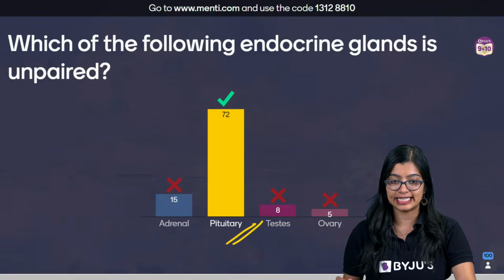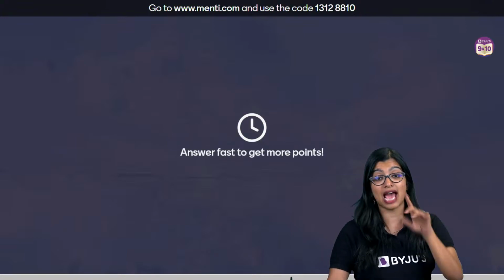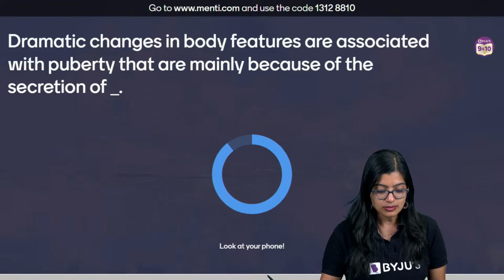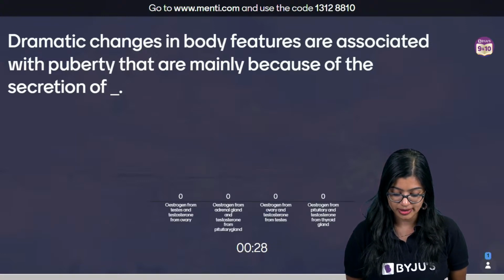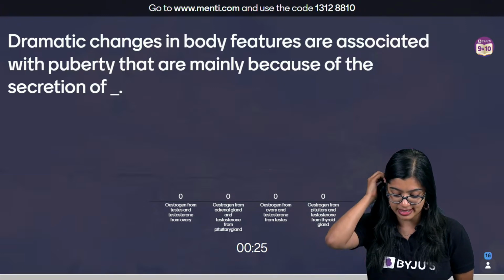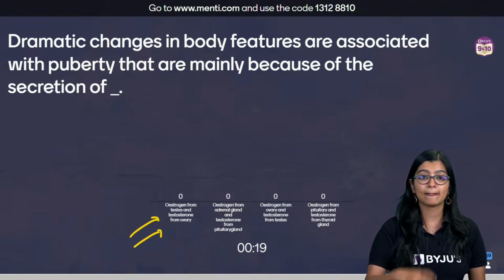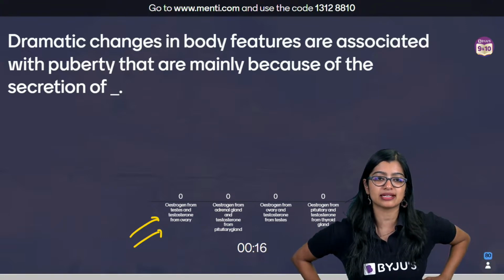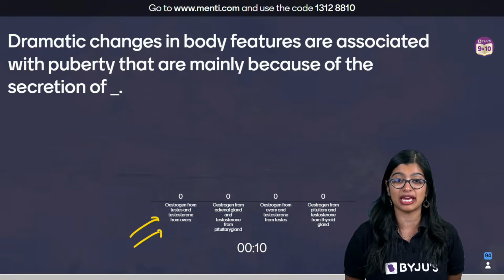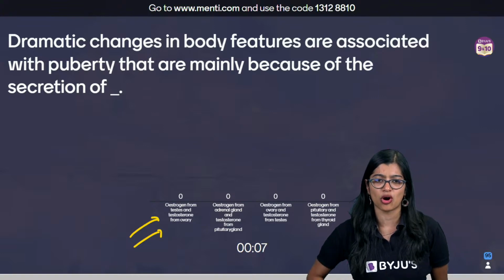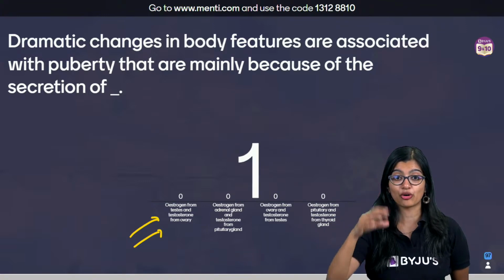Very simple and easy. Now moving on to question number 7, everybody, quickly. Question number 7 on your screens now, right? So let's have a look. Dramatic changes in body features are associated with puberty that are mainly because of the secretion of what? Estrogen from testes and testosterone from ovary. Okay, you can read the options and identify which is the correct answer. Function of placenta. See, placenta mainly is a disc-shaped organ that facilitates movement of substances across baby. You'll learn more about it when Ankita Maam does how do organisms reproduce. Let's try to restrict our doubts to maybe control coordination.